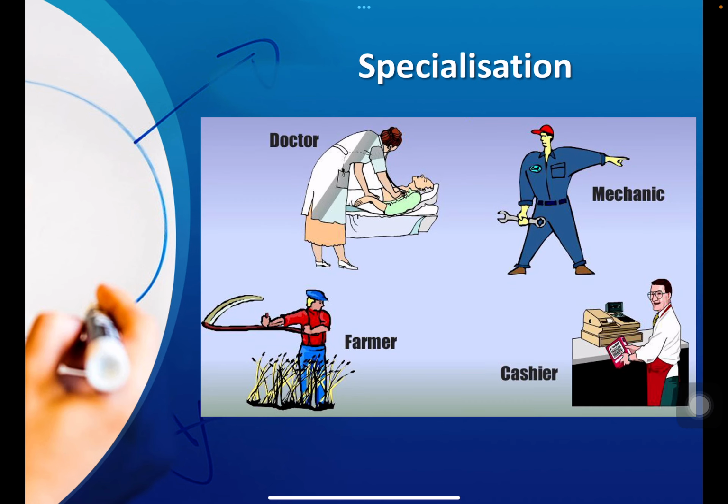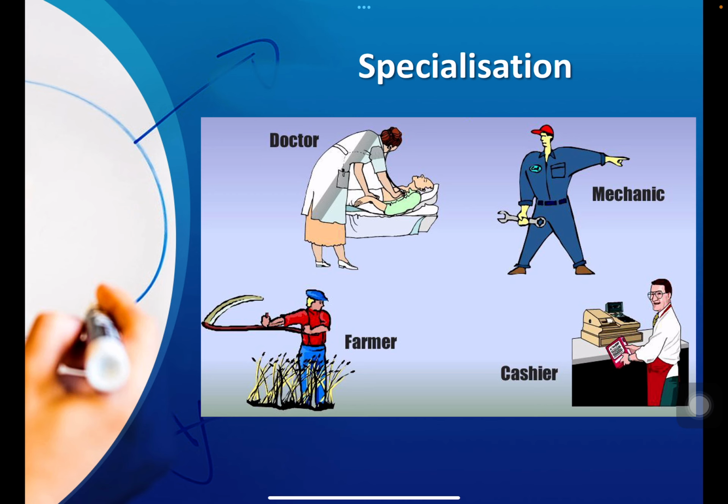This division gives rise to specialization. Now, if we talk about specialization, what is specialization? Specialization occurs when people and businesses concentrate on what they are best at. For example, you can see a doctor as a professional, he has vast experience along with the knowledge.